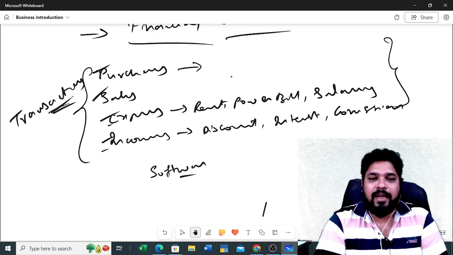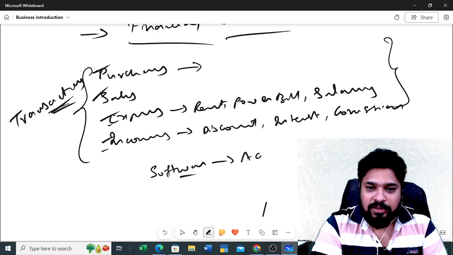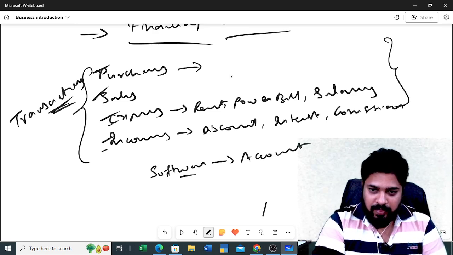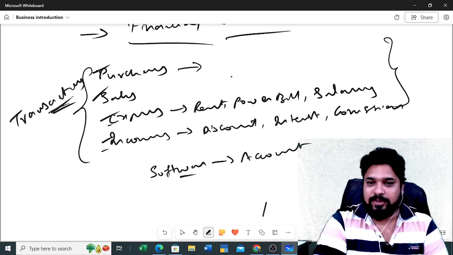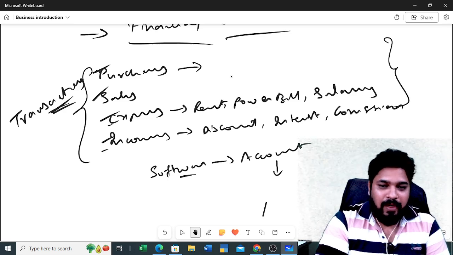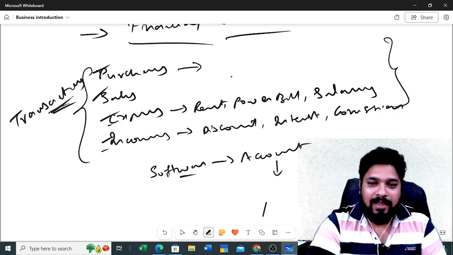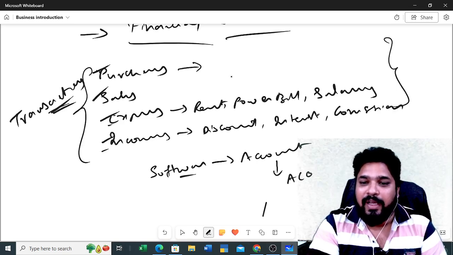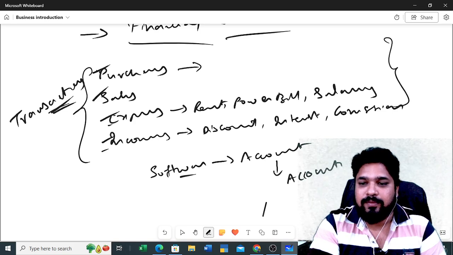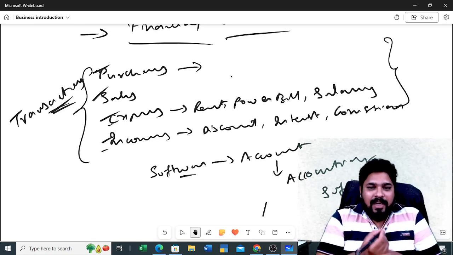This software which we will be using for doing the accounts, this particular software with which we are doing the accounting, we can call it accounting software. So what is accounting software?